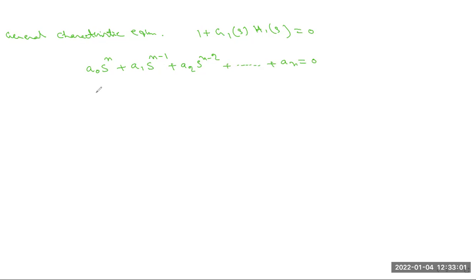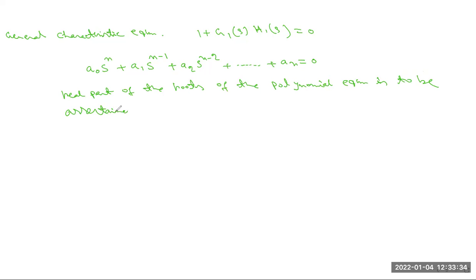In this part, the real part of the roots of the polynomial equation is to be ascertained, which in turn indicates absolute stability or instability.